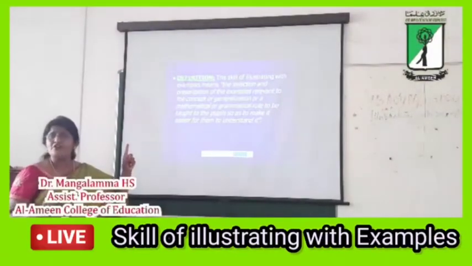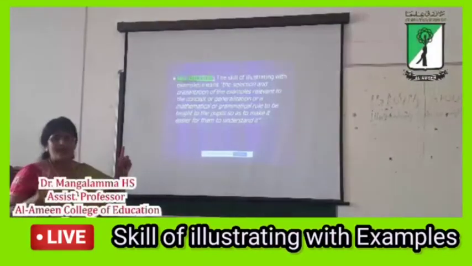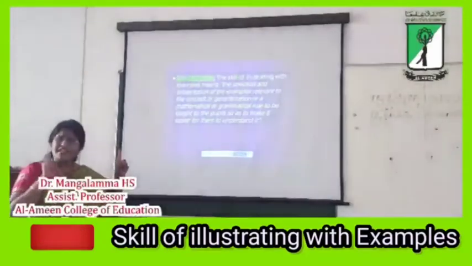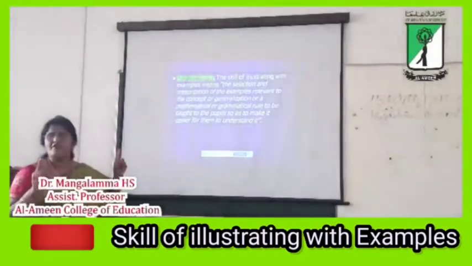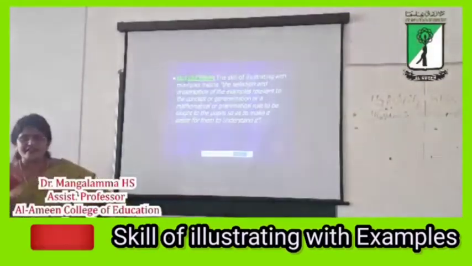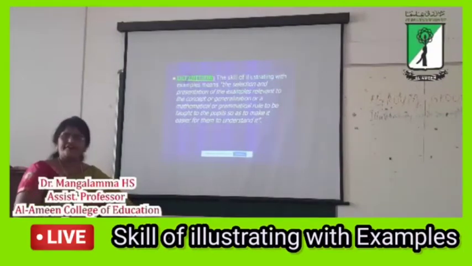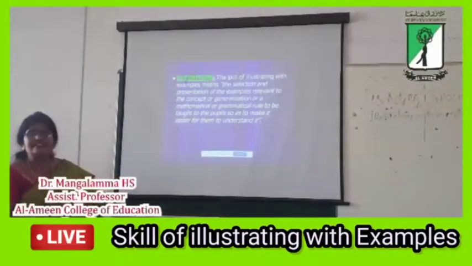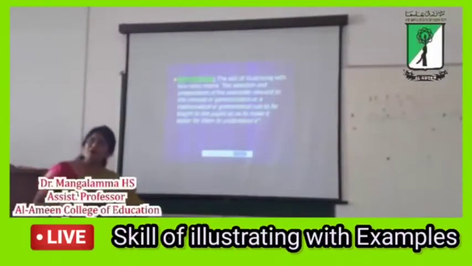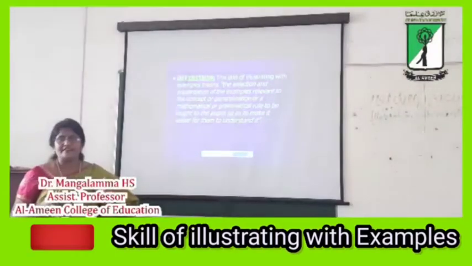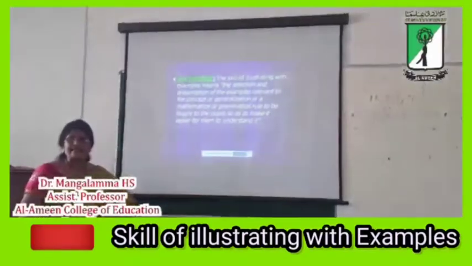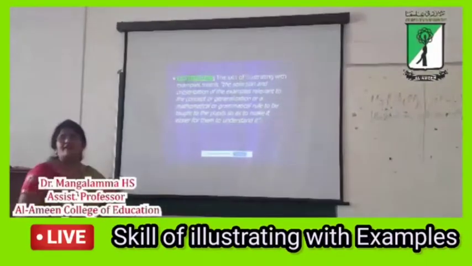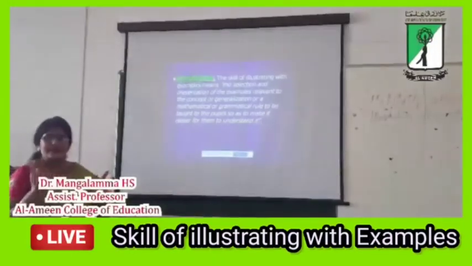These examples should be relevant to the concept. Whatever concept, abstract idea or generalization the teacher has taken, the presentation and the selection of the example should be relevant to it. We select various types of examples and present them in a systematic manner in the classroom so that students can understand the concept. This is the main purpose of using examples in the classroom, right?